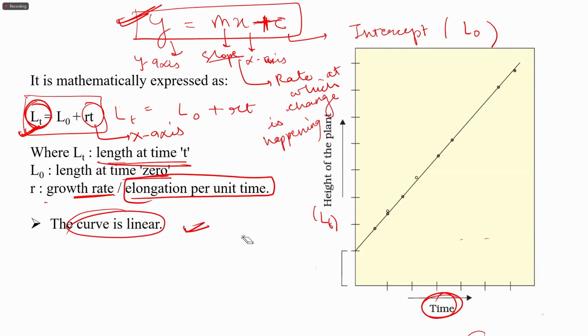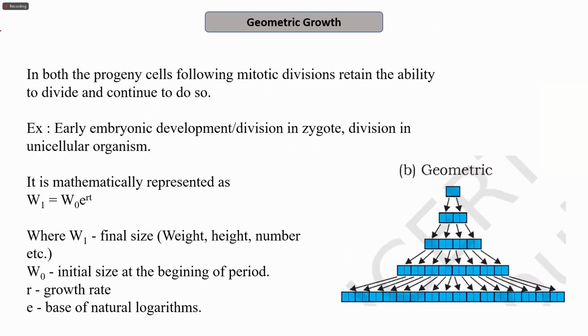So this is the arithmetic growth rate where the growth is linear, where after division only one daughter cell divides while the other differentiates. The second pattern of growth is the geometric. Arithmetic growth helps in the elongation of the root and the shoot.